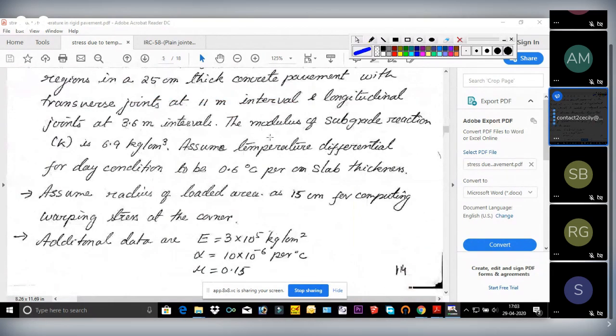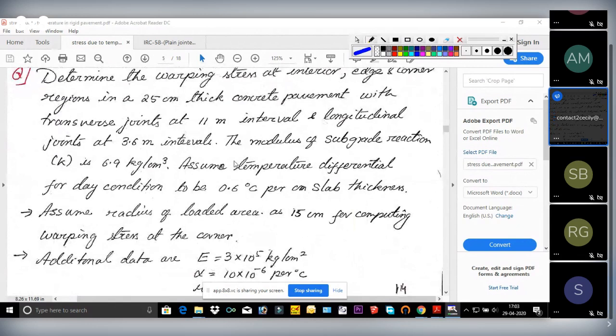And what are the other data they have given? The modulus of subgrade reaction, k, is this much kg per centimeter cube. Assume temperature differential for day condition to be 0.6 degree centigrade per centimeter slab thickness. What does it mean?